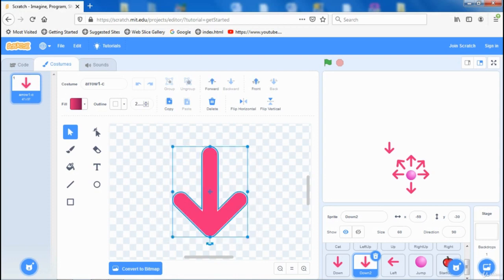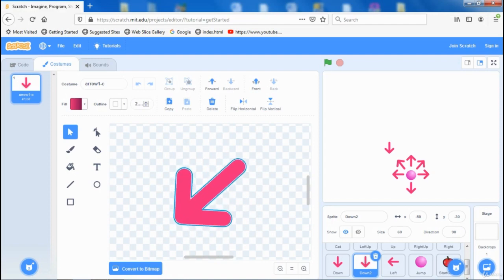So rotate like this, for example, and we should call this one left down. Okay, and drag here.